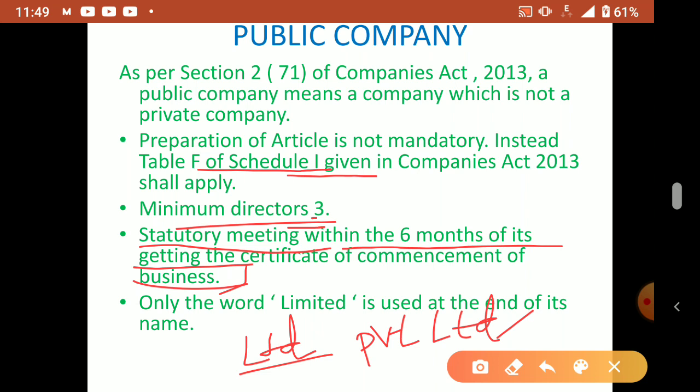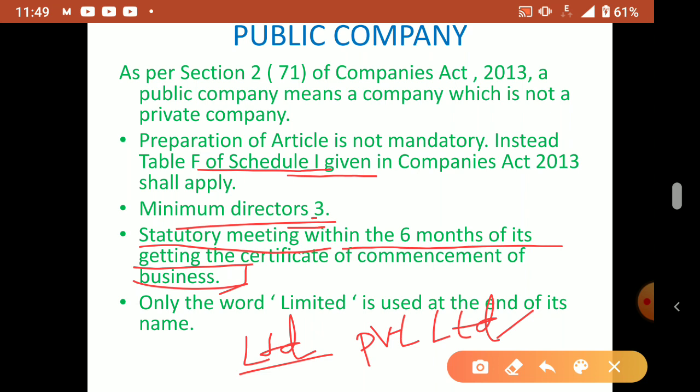Understood? Okay, so public companies are allowed to issue shares to the public. Their capital mainly comes from shareholders. Shareholders means equity shares and preference shares, which we studied. Equity shareholders are the owners of the company. So the capital collection is from the shares subscribed by the public. But private companies are not allowed to issue shares to the public. In a private company, the people who are starting the company have to bring the money from their own pockets, or they can ask their friends and relatives, but they are not allowed to ask money from the public. That means they are not allowed to issue shares to the public.